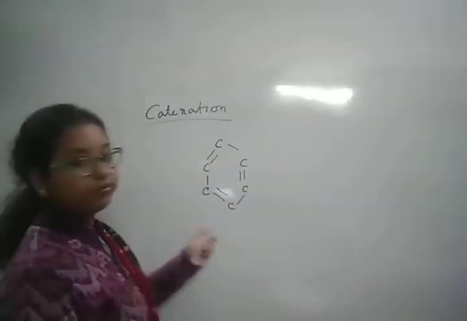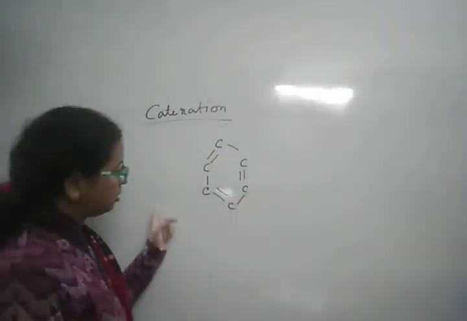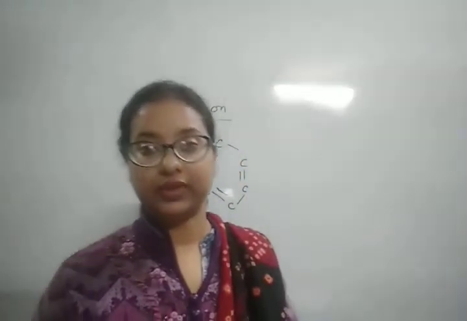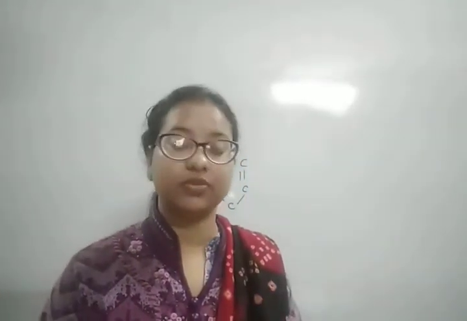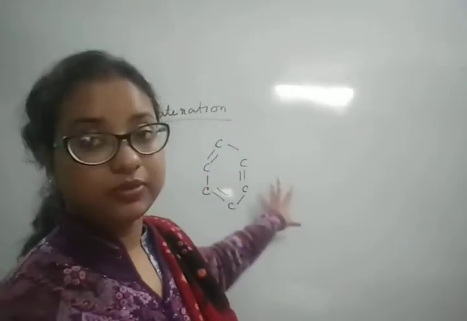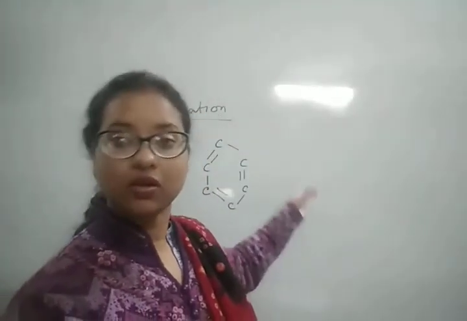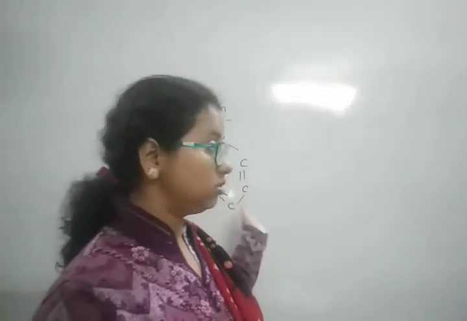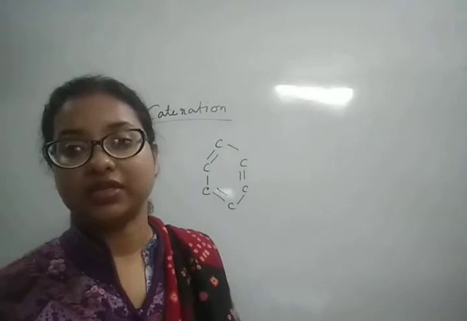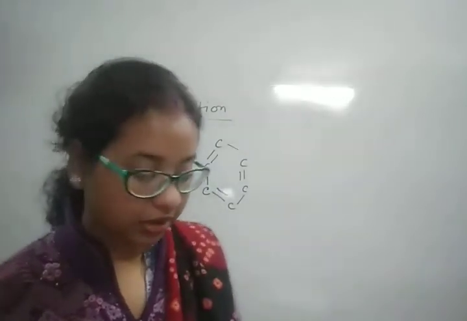So this is benzene. So in this manner, carbon can attach with carbon, the same type of atom, and it will form a branched chain or single chain or cyclic compounds. So this property of carbon is called catenation.